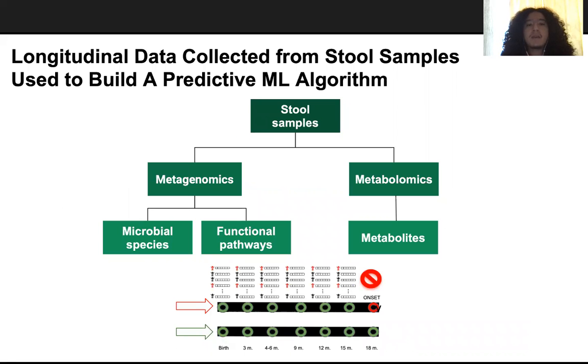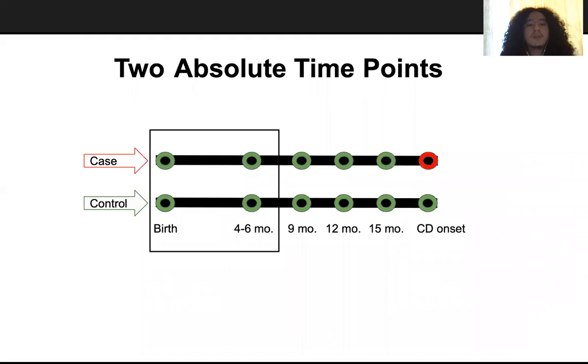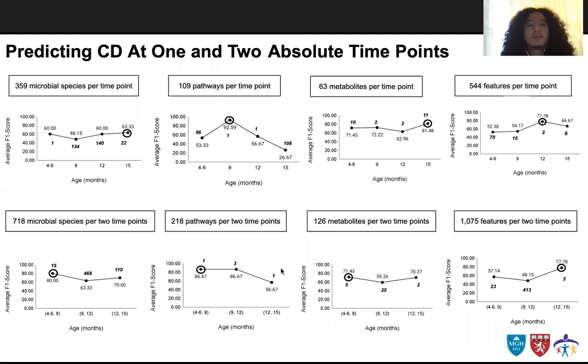Next, we combine the metadata with microbiome data collected from stool samples. So we train a different model at each time point from birth until 15 months of age. We also use data from 2 time points at a time with a sliding window from birth to 15 months. Therefore, we built models for microbes, pathways, and metabolites alone. Then we integrated them with metadata, and we did the same for 2 time points.